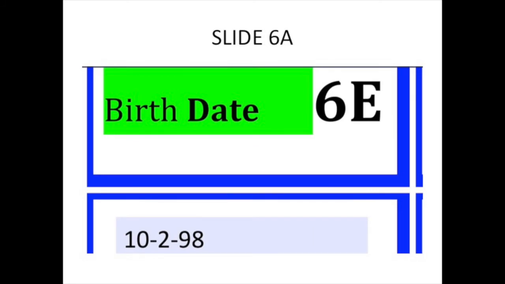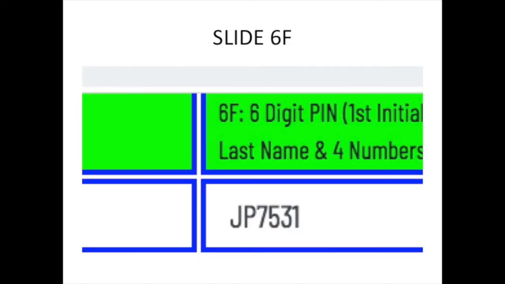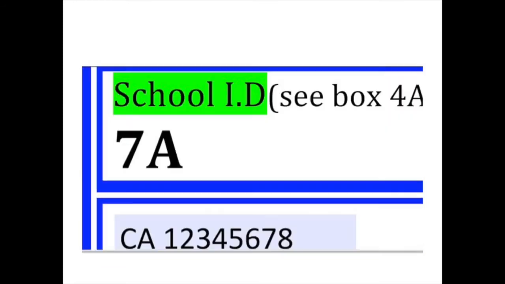In box 6E, enter the student's birth date in 6-digit format. In box 6F, enter a PIN consisting of the first letter of the primary viewer's first name, the first letter of the primary viewer's last name, and 4 number digits, which you make up. Use this PIN each time you submit a survey after you have viewed an episode. You will need to share this PIN with friends and family members who are accumulating credit for you. You will be issued an additional PIN to claim your accumulated credit to pay off or pay down your student loan, whichever is applicable. You will want to hold that second PIN in confidence.